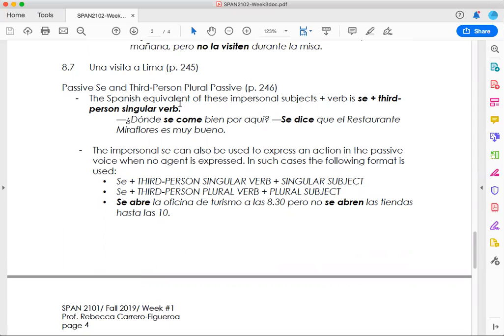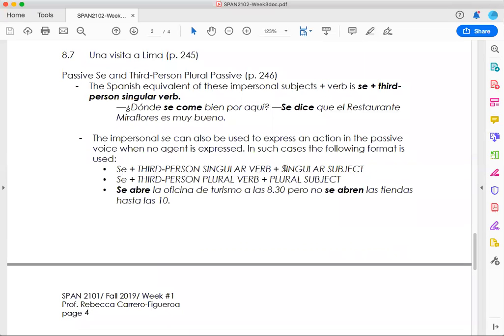The last topic that we covered on Friday was the section Una Visita a Lima on page 245, and the passive se and third person plural passive when we are having the passive action. So the expressions like se come, se dice, they follow this format: the pronoun se plus the third person singular verb plus a singular subject, okay? Or instead of a singular subject, we're talking about a plural subject, okay?